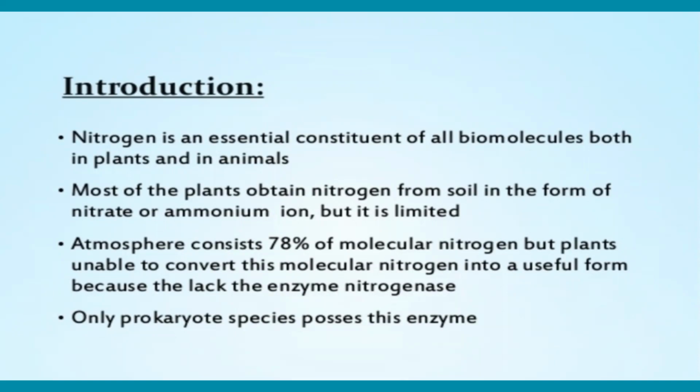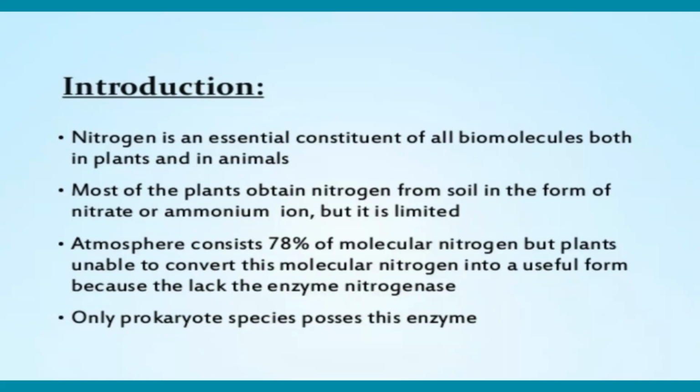It is very important. The atmosphere consists of 78.8% molecular nitrogen, but plants are unable to convert this molecular nitrogen into a useful form.